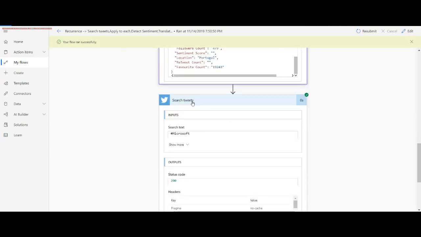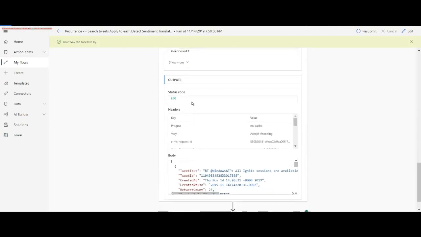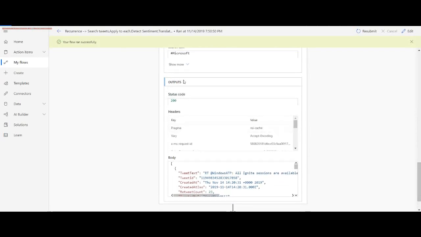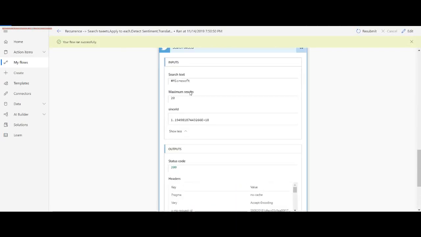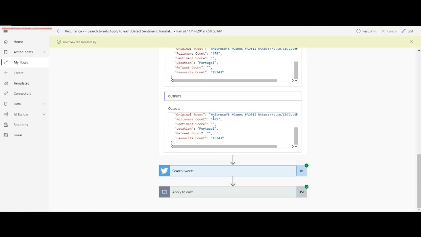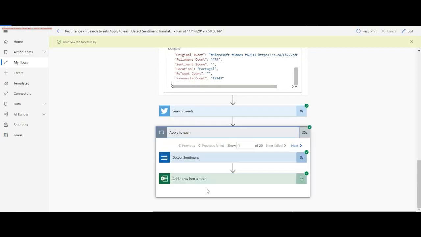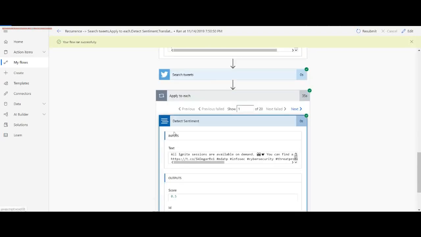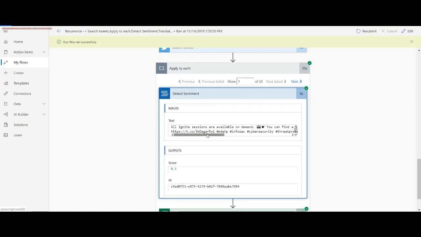In my search tweet, this is the since ID which is being passed. The very first time I run this flow, I will not have a since ID because my Excel would be blank. And in the for loop I am detecting the sentiments in the tweeted text.